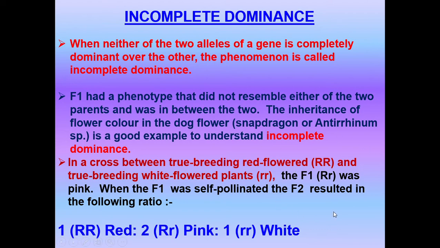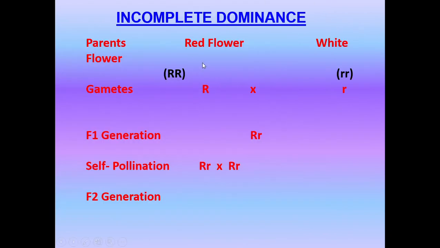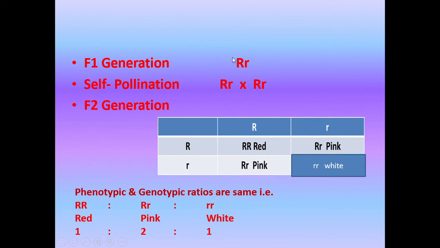So in this case, the F2 generation on selfing this F1 showed a ratio of 1 is to 2 is to 1. That is, both phenotypic and genotypic ratios were 1 is to 2 is to 1. Okay, so this is RR, and here the gametes are there. The capital R, small r is the F1, and on selfing that gave rise to 1 is to 2 is to 1, like this. So this is F1, red crossed to white, all are pink. Then next you have red, pink, and white, so that is the 1 is to 2 is to 1 ratio.